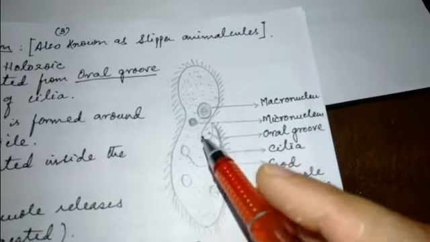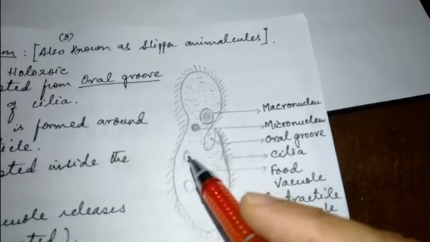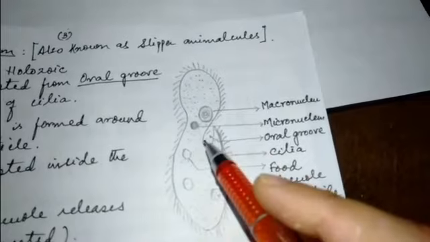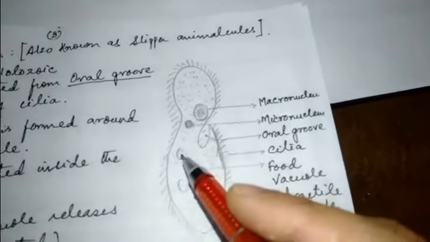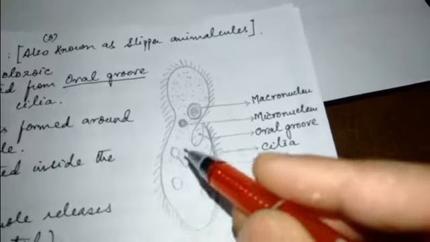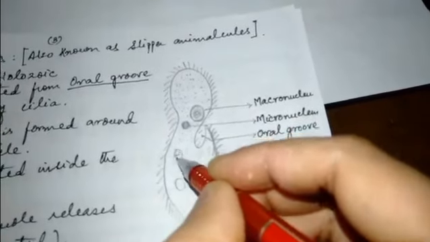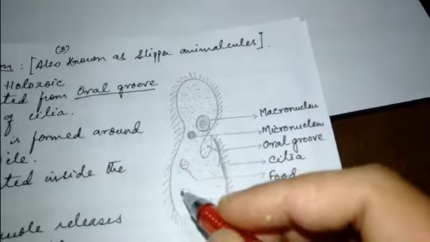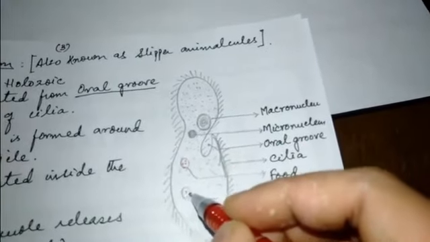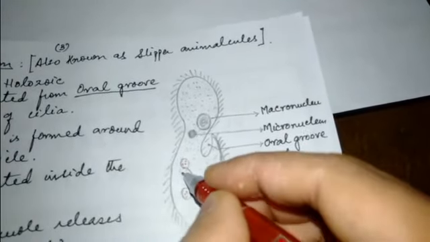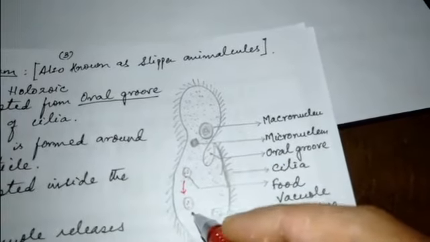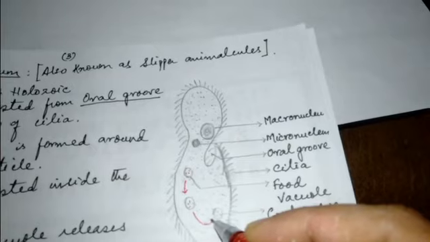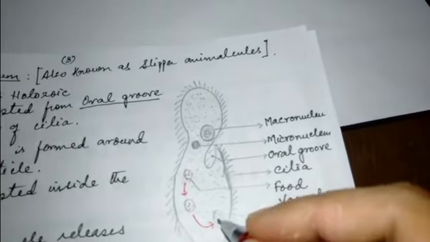The similarity is the food vacuole, which forms after the food is ingested through the oral groove. The food vacuole contains the food particles, which, as we saw in the amoeba, move across the cytoplasm by the process called cyclosis.